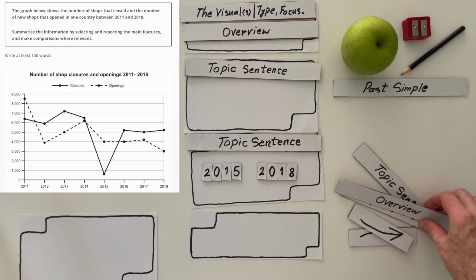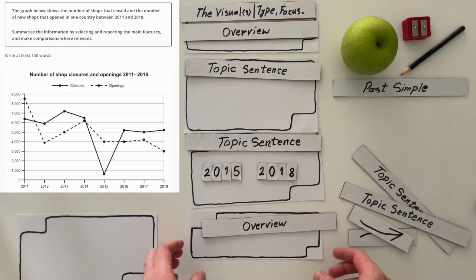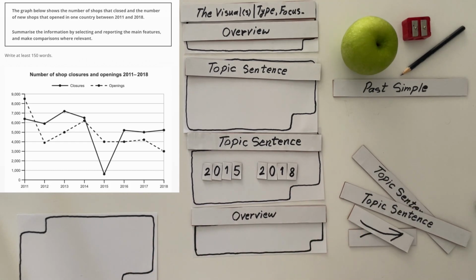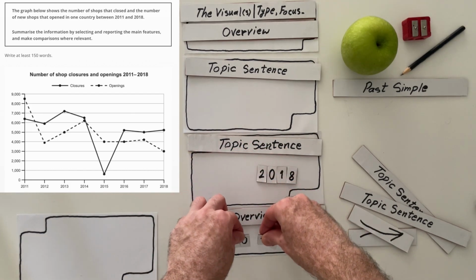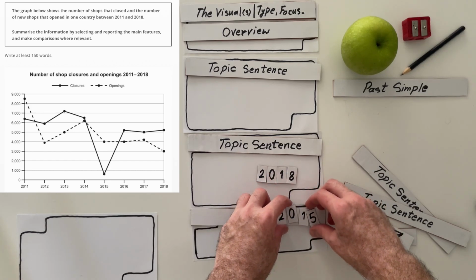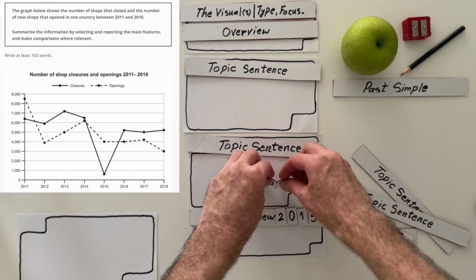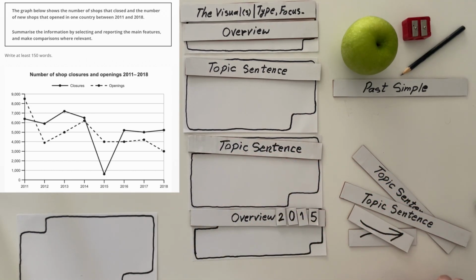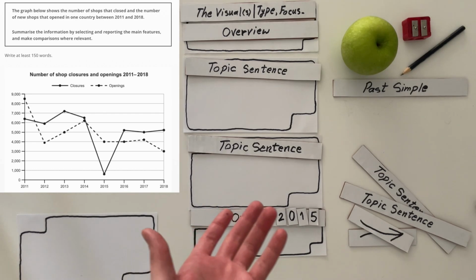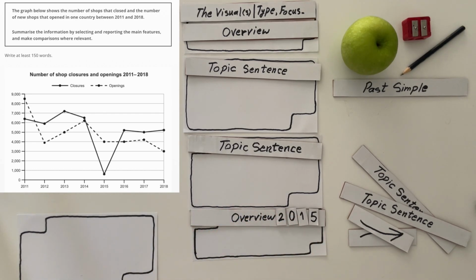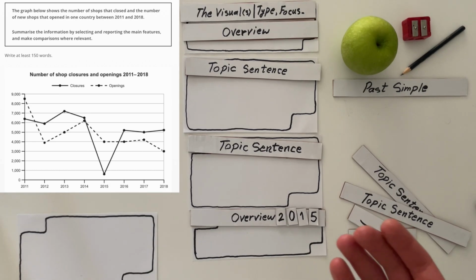And of course, I'm going to end this by saying, yeah, there were fluctuations. Before, I'm going to use 2015 as a reference, and I'm going to add it here. Like before 2015, the majority of fluctuations happened for the number of openings, but after 2015, that changed, and the majority of shifts happened for the number of closures.